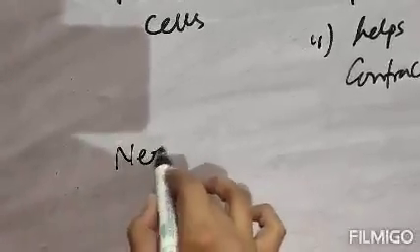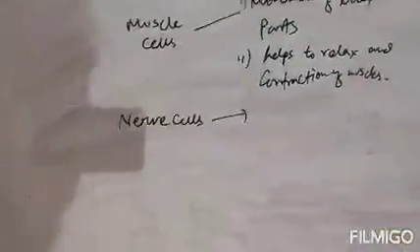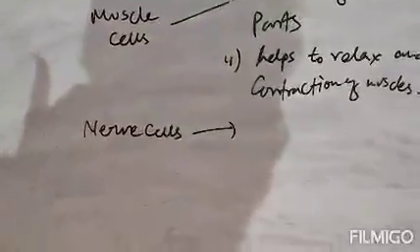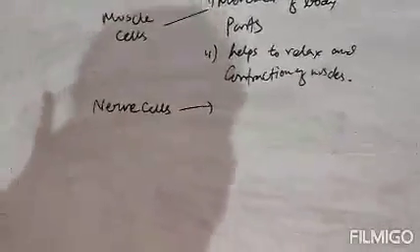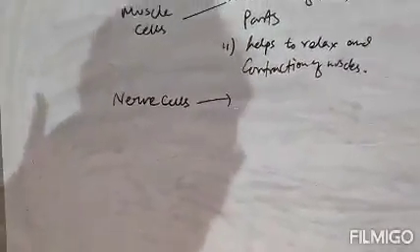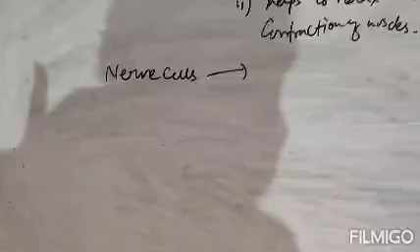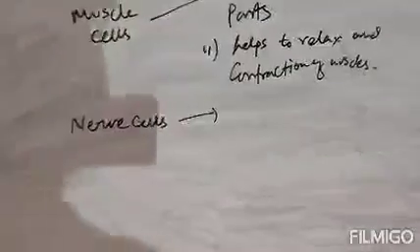Number two is nerve cells. What is the function of nerve cells? The main function of nerve cell is to transfer or carry messages. Clear? The main function of nerve cell is conduction or transfer of messages in the form of impulses.